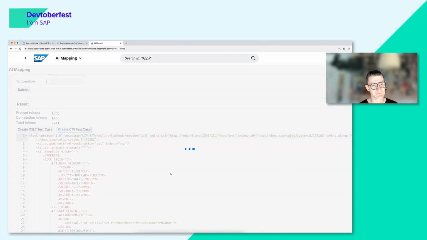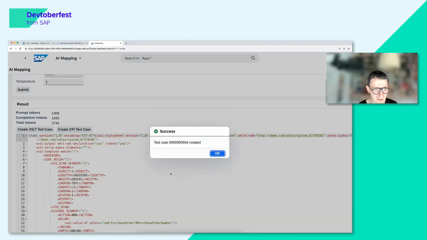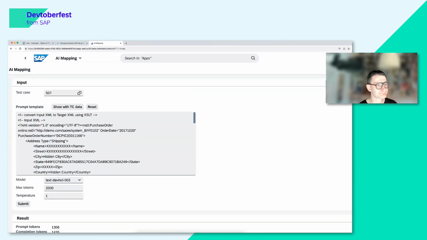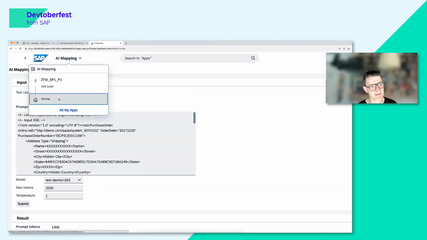I just need to click here, and this will create a test case for those two messages, which is 554. It will also deploy a working integration flow on my BTP Integration Suite tenant, where this mapping would be automatically injected.